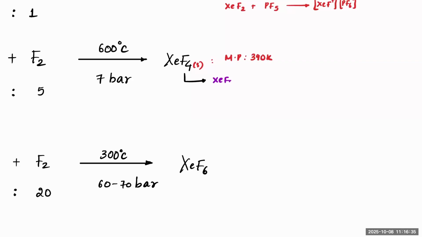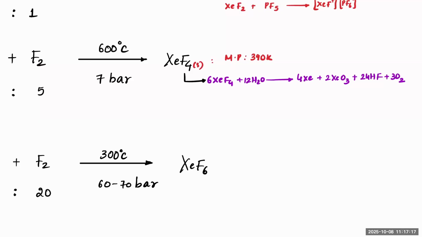XeF4, clear, when you react with water, plus 4H2O, got it? No, no, 12 H2O. So we'll have 12 moles to be used. 12 moles of H2O. This will form 4 moles of Xe, which means I should take 6 moles of XeF4, plus 2 moles of XeO3, plus 24 HF plus 3 moles of O2.